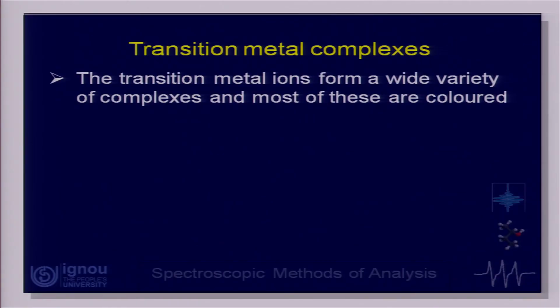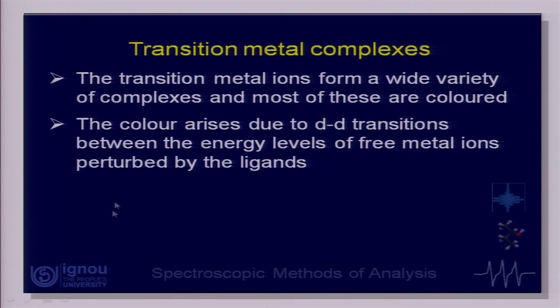Now, we also know from our school days that the transition metal ions form a wide variety of complexes. When they form complexes, most of these complexes happen to be colored. And why does the color come in this? Let us have a look at it. Here again, the color will come because of the d-d transitions, but these d-d transitions are different from what we had in case of just the transition metal ions themselves.